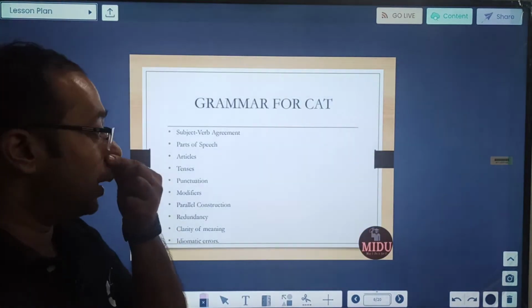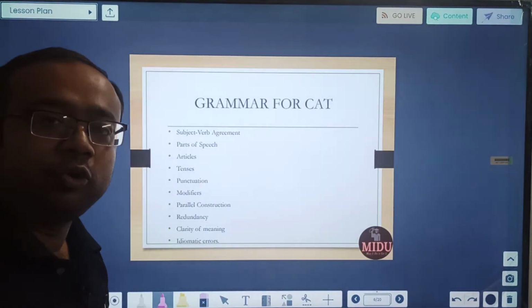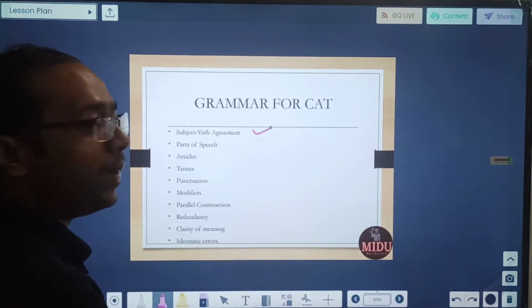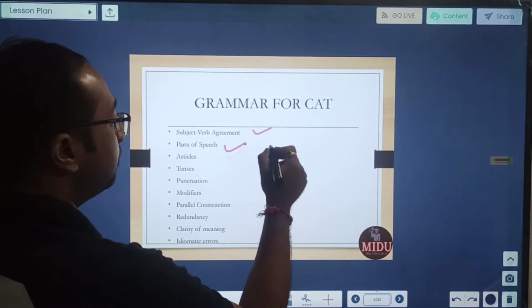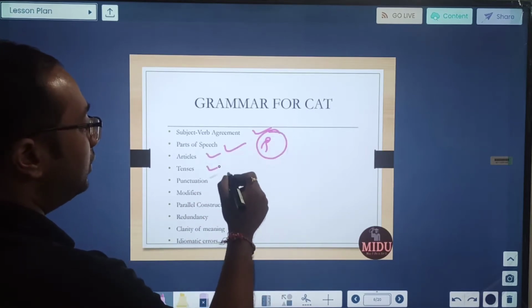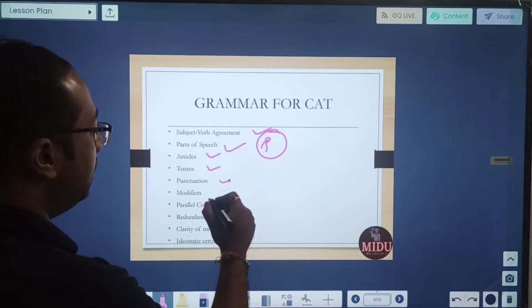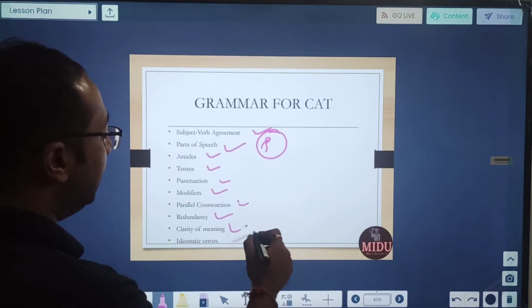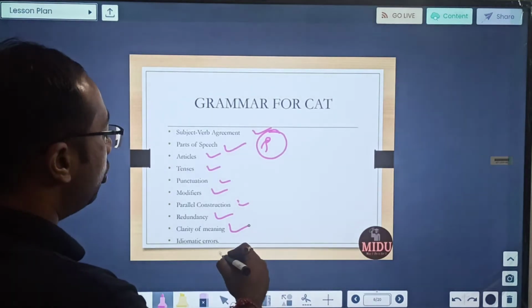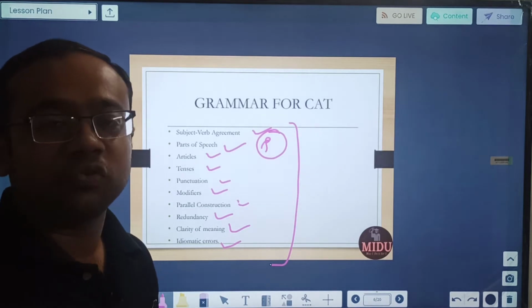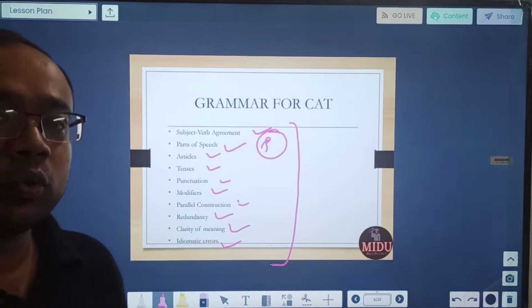So see, grammar for CAT, basically we need to be strong on some areas. What are those areas? We need to understand subject-verb agreement and the various parts of speech. As we know, there are 8 parts of speech. We need to be clear on articles, tenses, punctuation, modifiers, parallel construction, redundancy, clarity of meaning, and idiomatic errors. All this needs to be clear so that you can crack any question of CAT related to grammar.